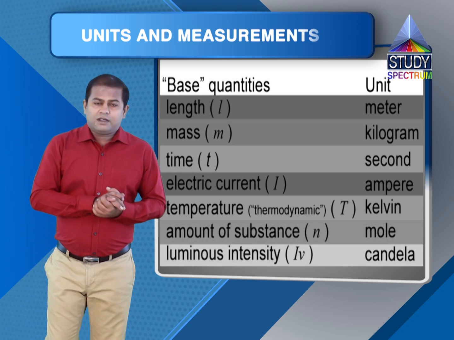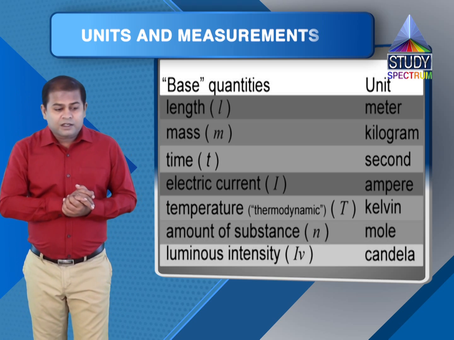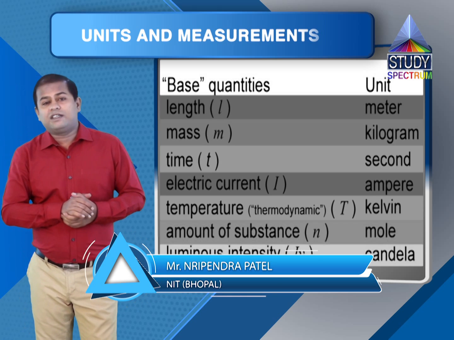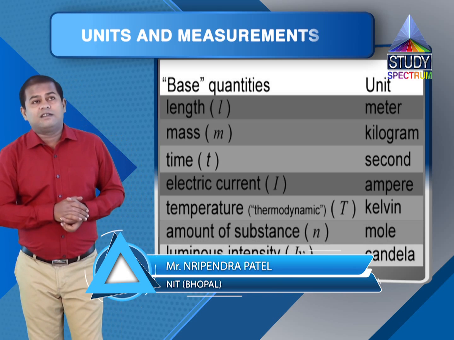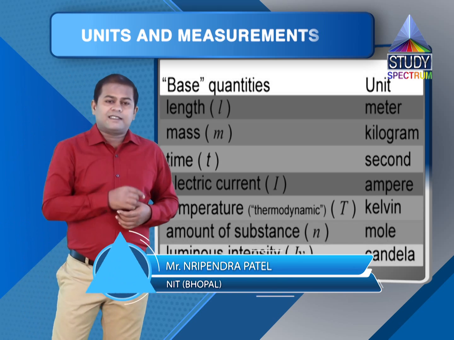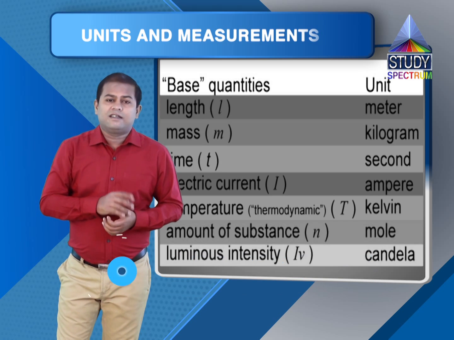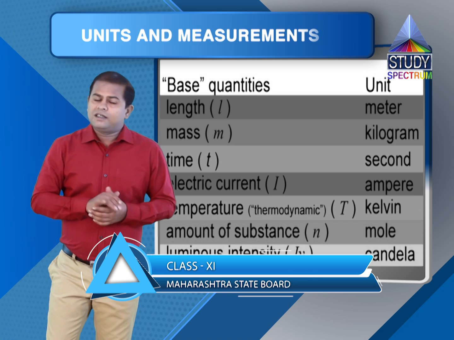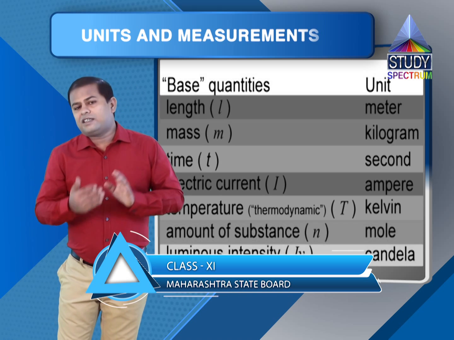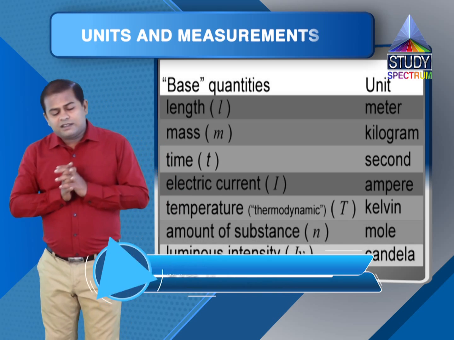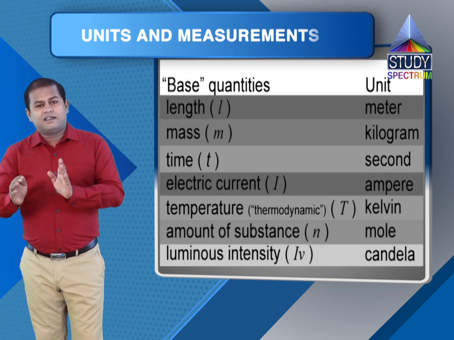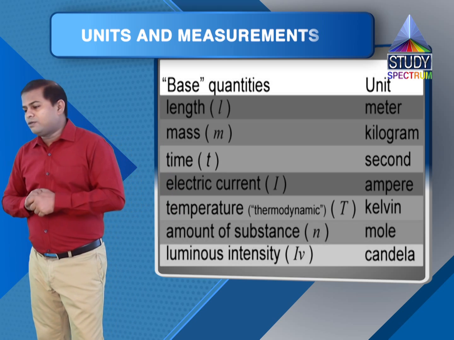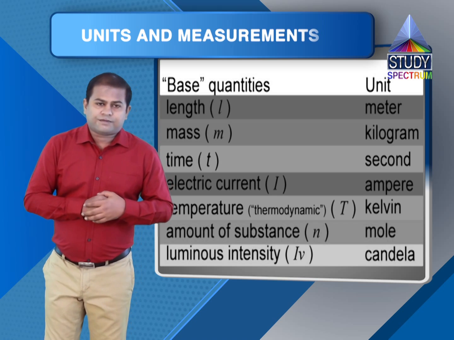So one more thing I'll tell you. In other systems where temperature was measured in Celsius and Fahrenheit, there we read it as degree Celsius and degree Fahrenheit. But in SI system, if the temperature is 373 Kelvin, I'll say 373 K. I'll not say 373 degree Kelvin, right? So degree term is not used in SI system.